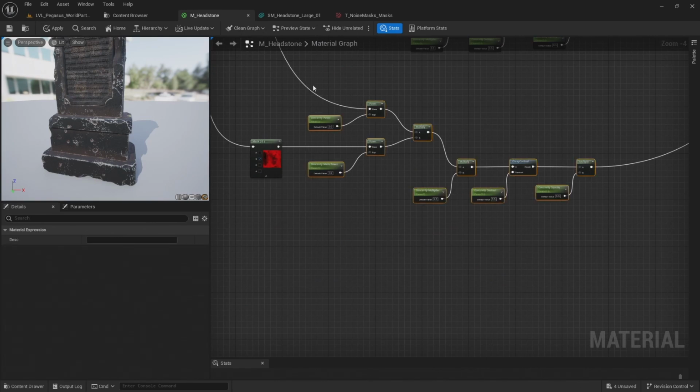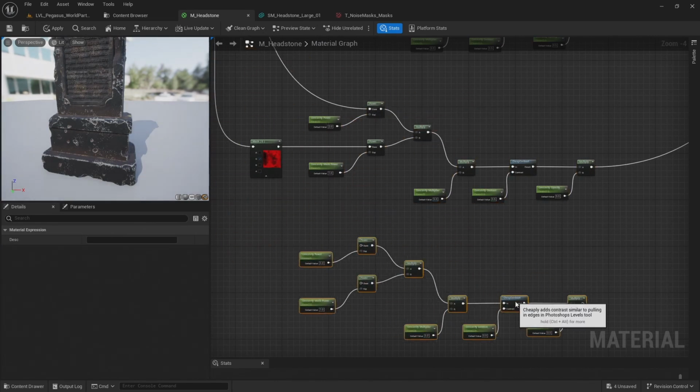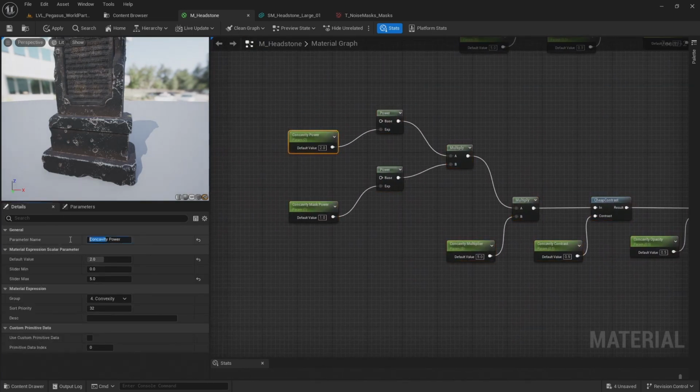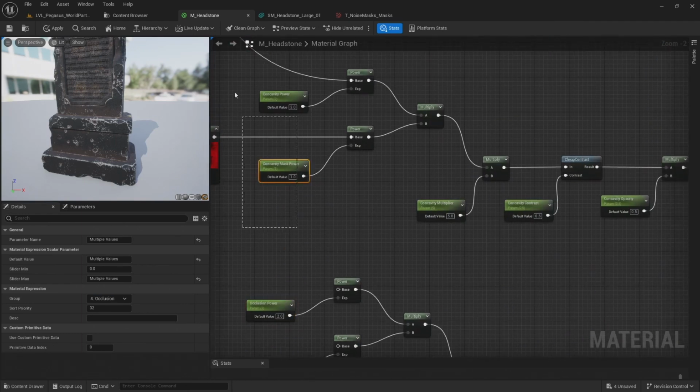Let's do the same for the ambient occlusion, copy those parameters and rename them from concavity to occlusion. I also need to put these into a group. Groups can be called for occlusion. I also need to do the same for the concavity.